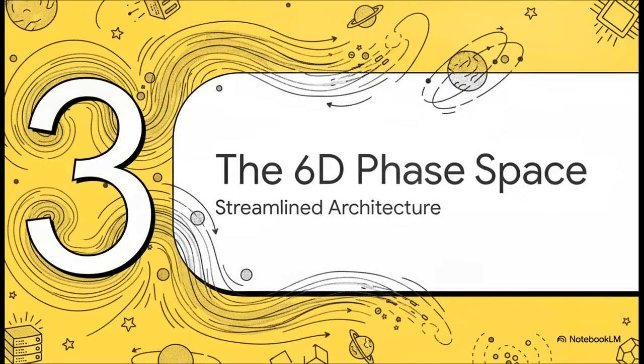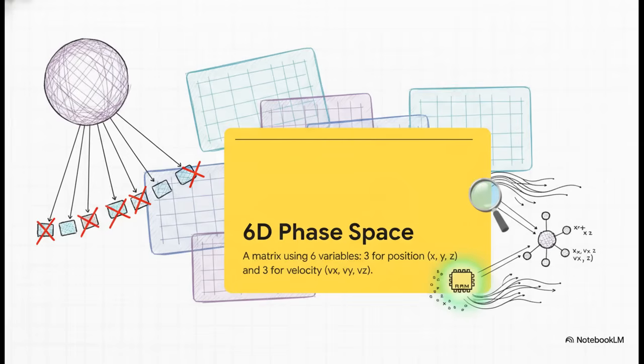Which brings us to Section 3, the 60-phase space, streamlined architecture. Now, initially, the engine was bloated with 18 mathematical dimensions, which was slowing down queries and causing a bunch of server timeouts. So by dropping a dozen columns of multi-scale mathematical fluff, they refined their matrix down to a strictly 60-phase space. That means strictly 6 variables per node, 3 for physical spatial position, so x, y, and z, and 3 for movement velocity, vx, vy, and vz. Stripping it down like this allowed the engine to process 60 million pure physical variables simultaneously, directly inside local RAM without freezing up, a real game changer for processing speed.